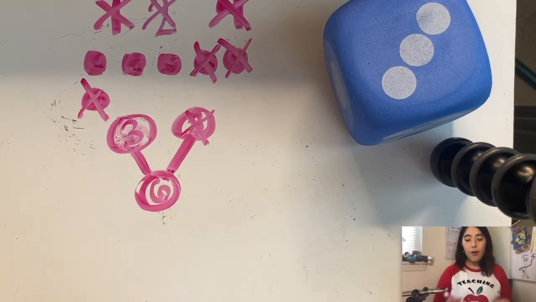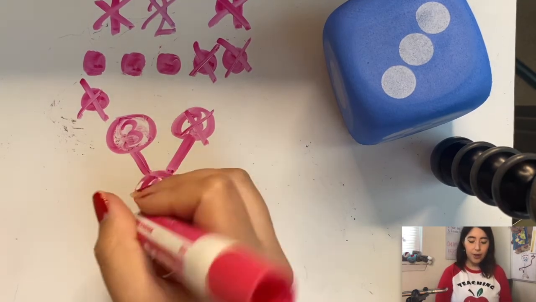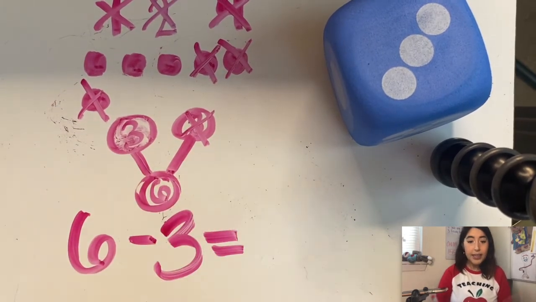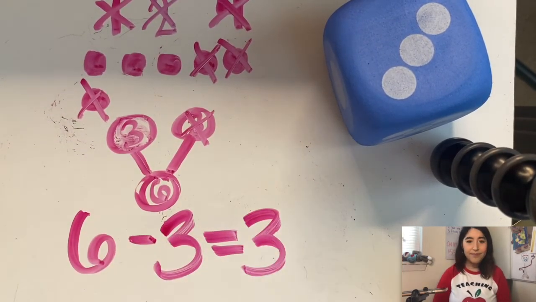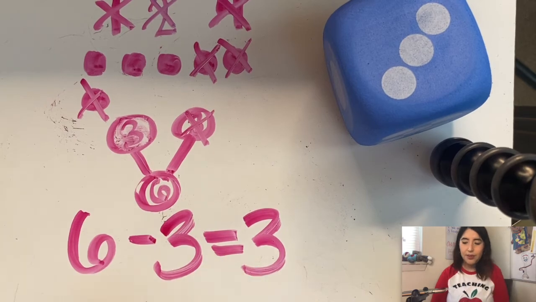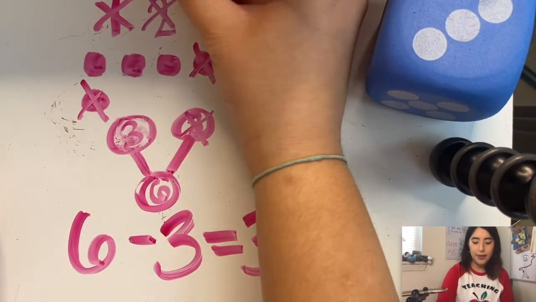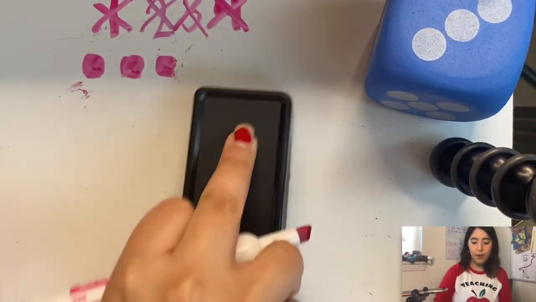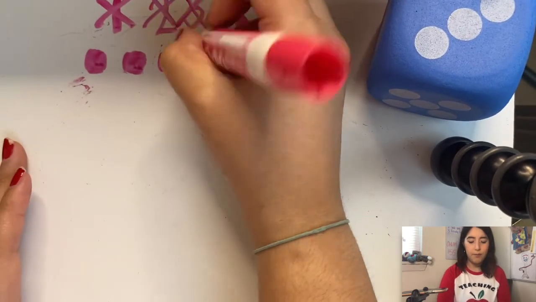All right, and now our subtraction sentence, we always start with the whole. We put our minus because we're taking away. And how many did we take away? 3, and that equals 3. Let's read it. Ready? 6 minus 3 equals 3. Awesome job. We're going to add that to our list. We have 2 more. I'm going to do 1 more though.